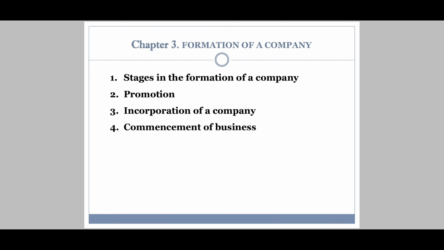Dear students, we are going to start with chapter number 3, Formation of a Company. In this chapter, we are going to see the three main stages in the formation of a company: promotion stage, incorporation of a company, the other stage, and the last one, commencement of business stage.